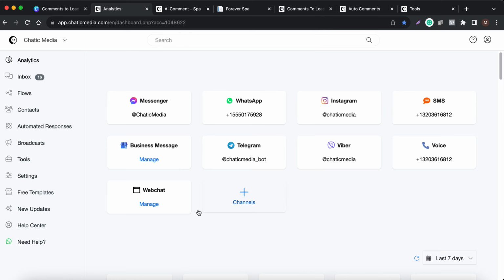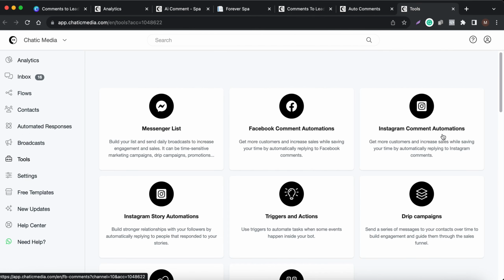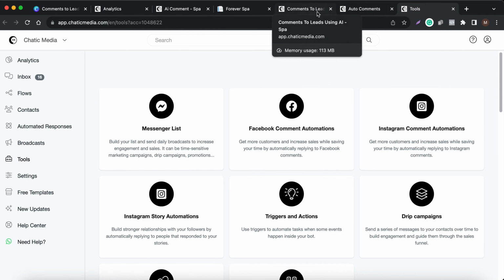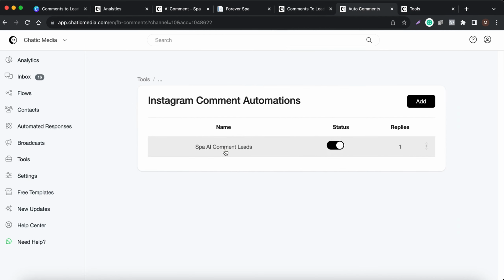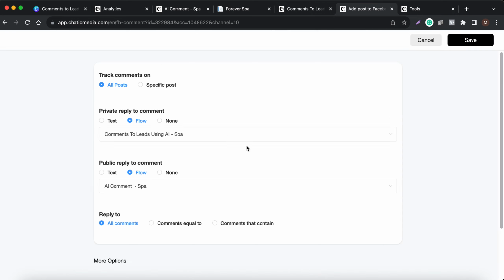So now let me explain how this is built. This is built using these tools. Here we have this Instagram comment automation. Using this tool, you can send messages to the customers automatically, and also reply to customers' comments using AI. Let me show how this is set up. Here we have this Instagram comment automation setup. Let me open that automation and explain. Here it says track on all posts, so it tracks the comments on all the posts. Otherwise you can choose a specific post as well, and private reply to the comment.